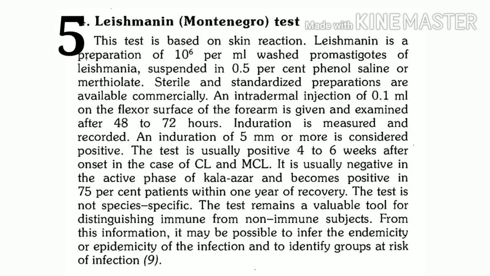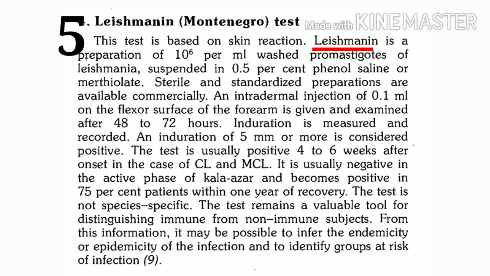One more important test used for diagnosis is known as Leishmanin test. In Leishmanin test, what we use is Leishmanin. What is Leishmanin? Leishmanin is the preparation which is obtained from promastigotes. Promastigotes we can find in invertebrate host. So this preparation, after sterilization and standardization, is used for performing the test.